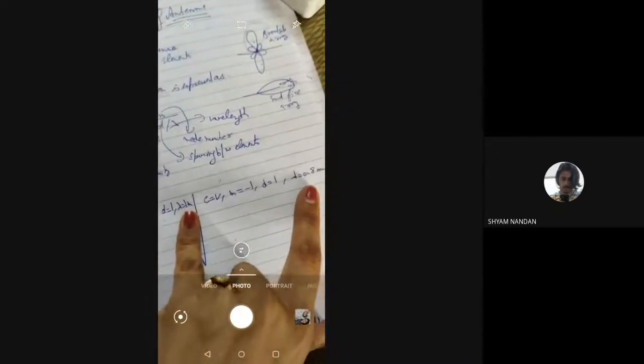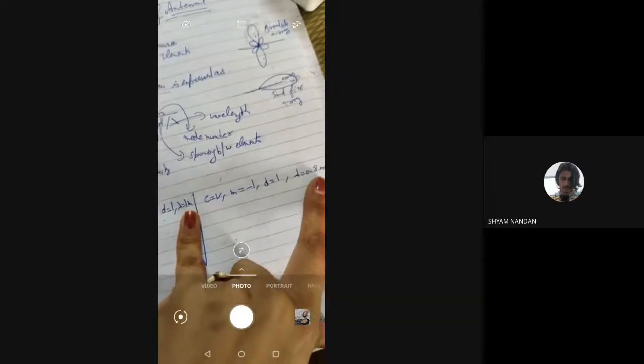We are choosing different values of lambda, checking what the effect of changing the wavelength, or changing the frequency, is on the radiation angle. This is what we are going to check over here.